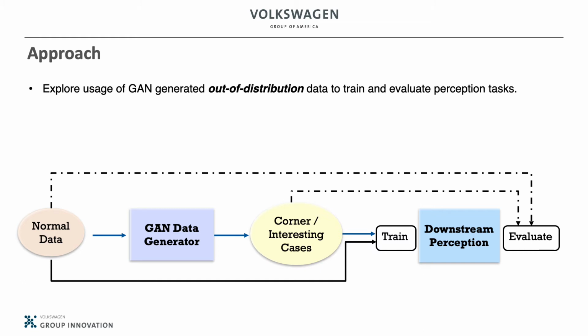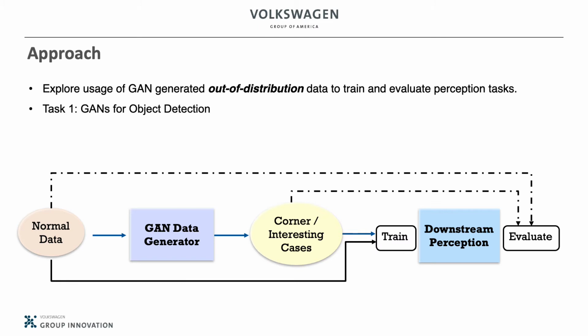To answer these questions, we generate out-of-distribution or corner case data from normal data using GAN generators and then test it on downstream perception, as shown in this figure. The solid line shows the pipeline for training and generating data using GANs, and the dashed line shows the follow-up testing and evaluation in the downstream perceptions.